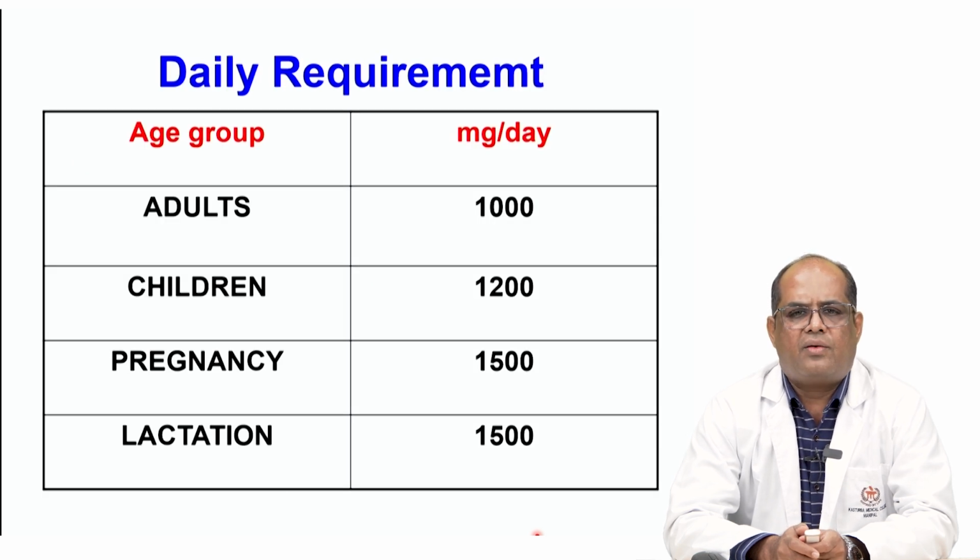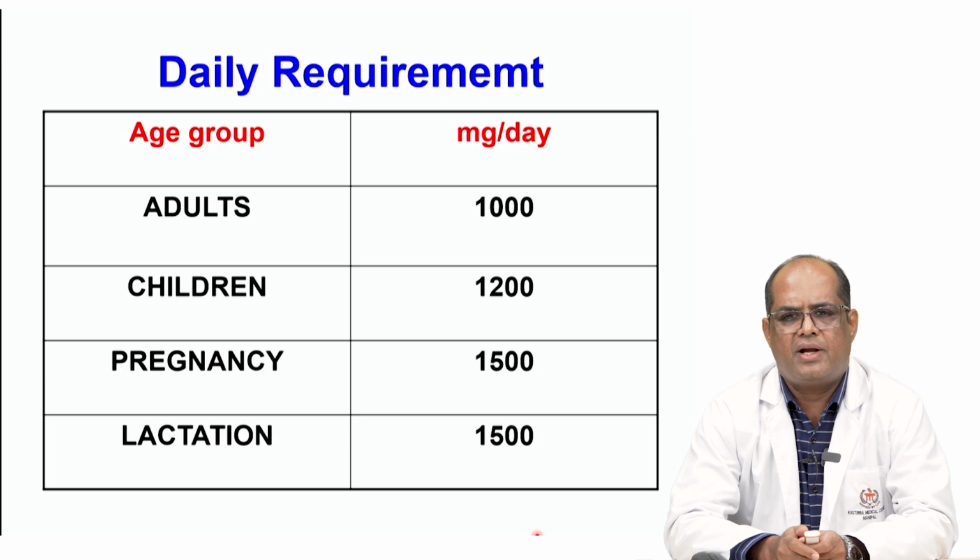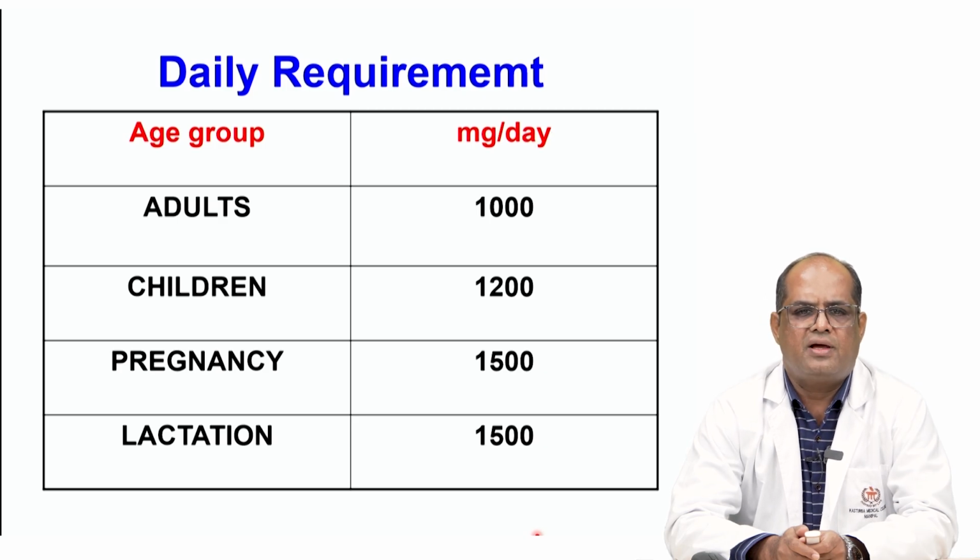The daily requirement of calcium for adults is around 1000 milligram per day, whereas it increases to 1200 milligram for children because of the growth, and also in case of pregnancy and lactation the requirement is around 1500 milligram. As the fetus is growing, it requires more calcium.